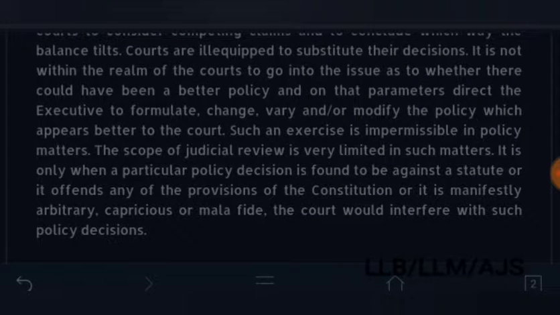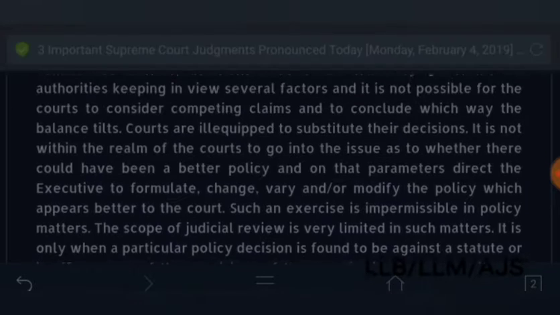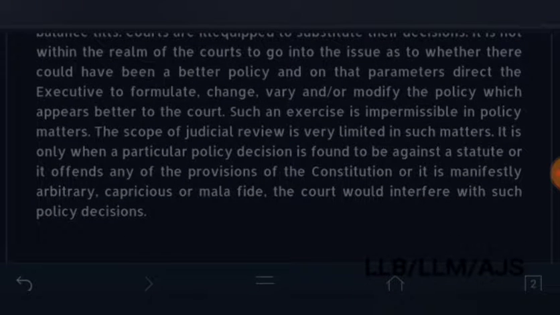So the fact is that the judiciary is entrusted with the task of interpretation of statutes, the executive makes the policies of the government and implements those policies, and the legislature makes or passes bills in parliament or state legislatures.